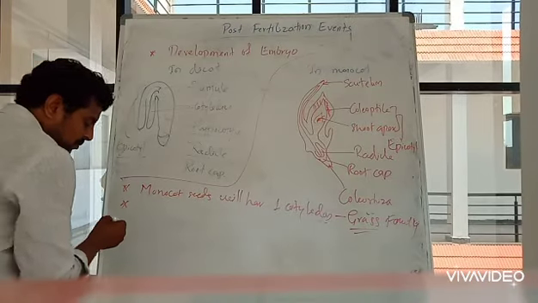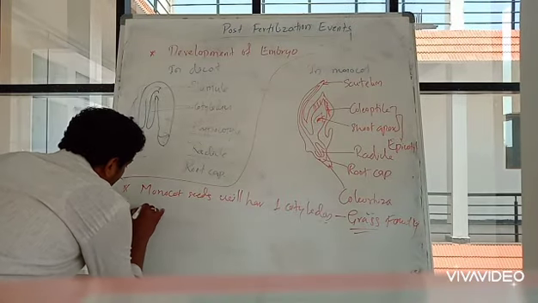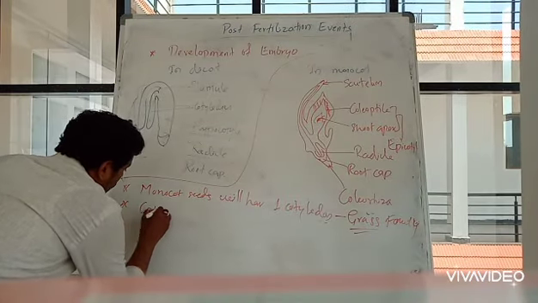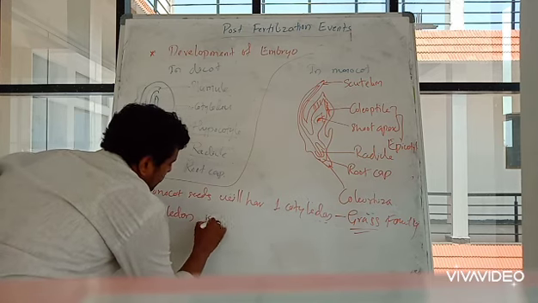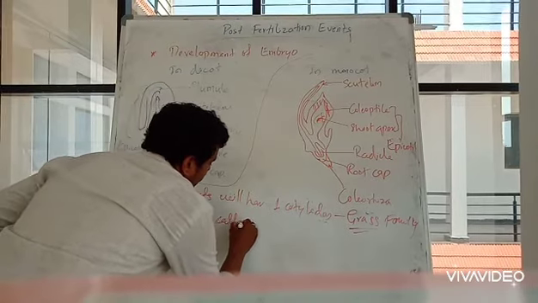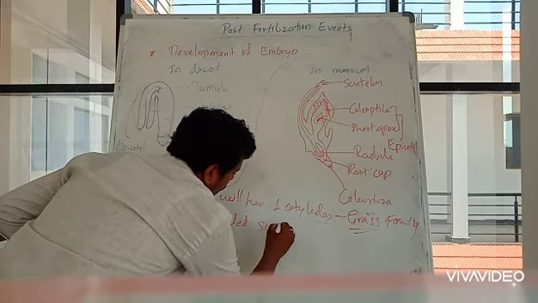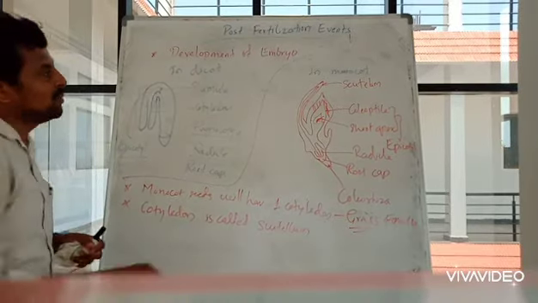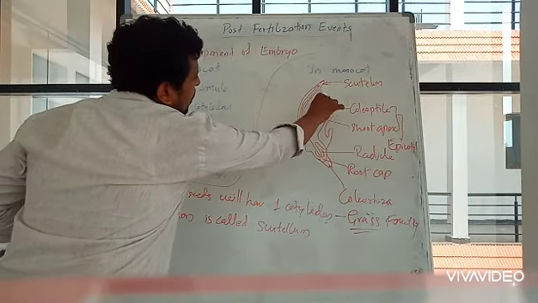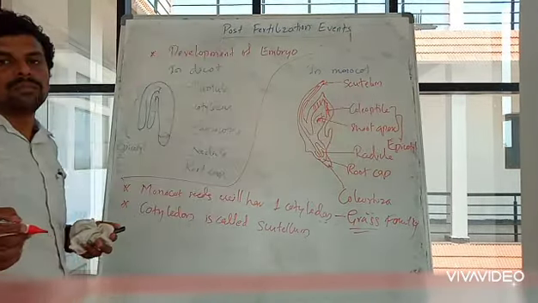Then here the cotyledon is called scutellum. Cotyledon will be called as scutellum. That means this is the cotyledon part which we will call scutellum.